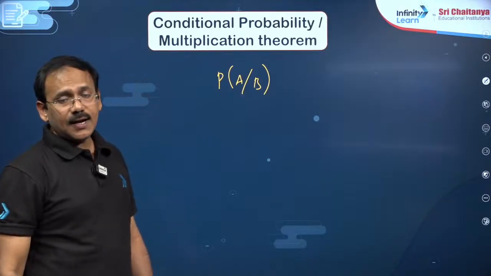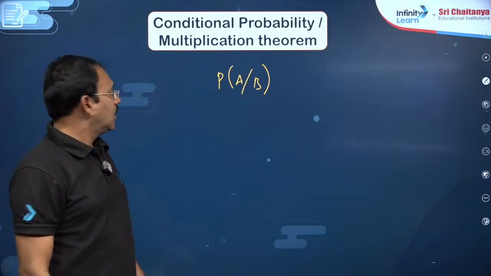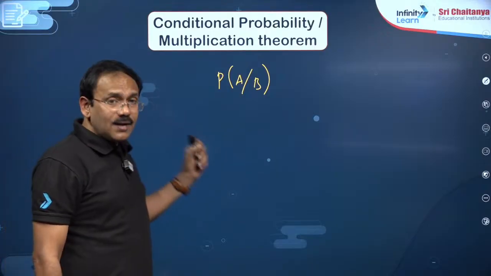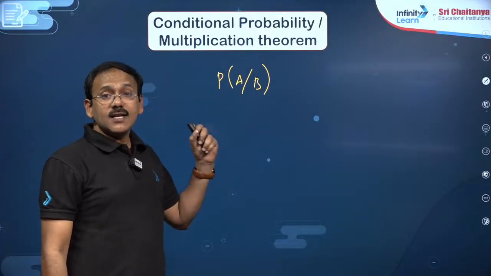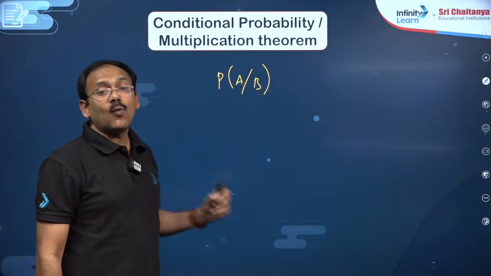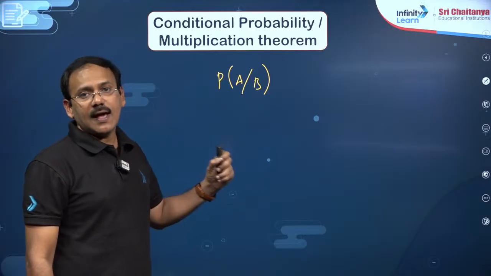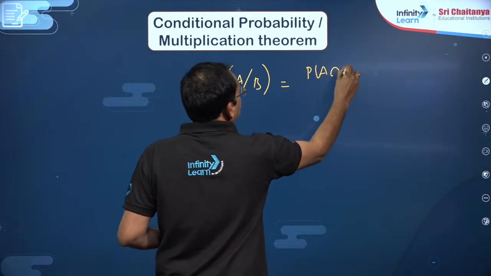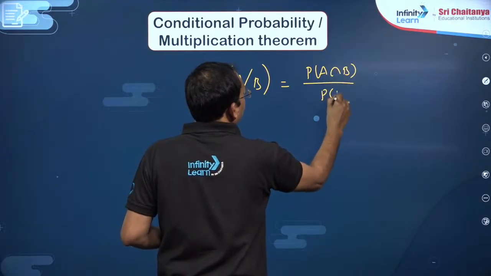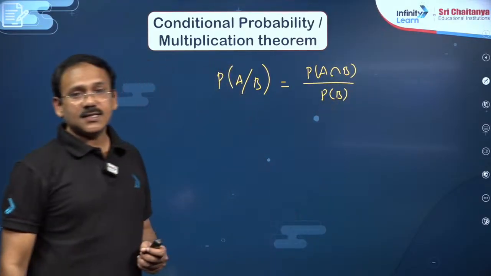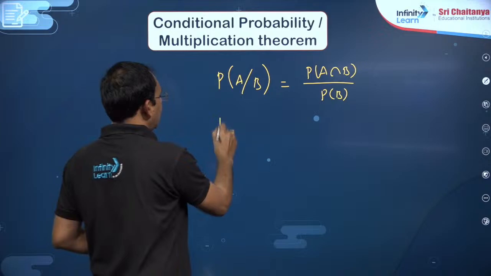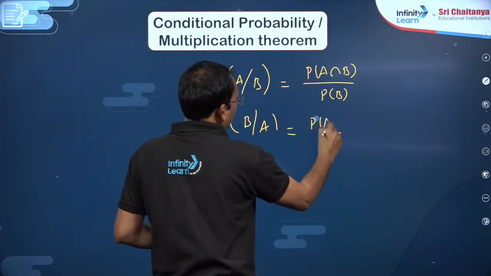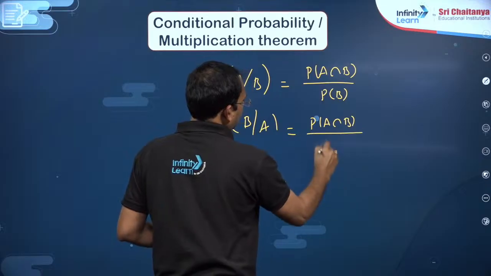That means here I am just giving the central idea, because you see P of A given B, in the sense, when it is given that B has happened, what is the chance that A will happen? Mathematically this is P of A intersection B by P of B, my dear friends. Or similarly, P of B given A is P of A intersection B by P of A.